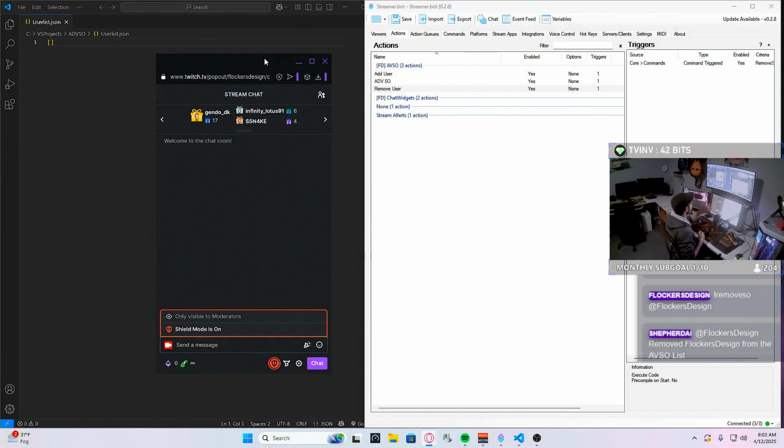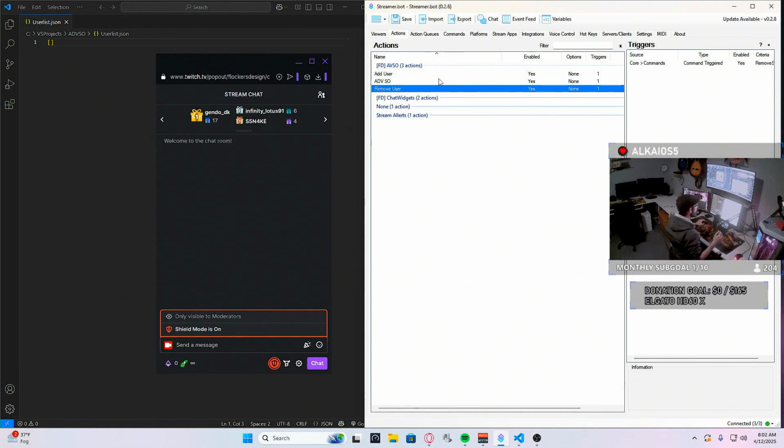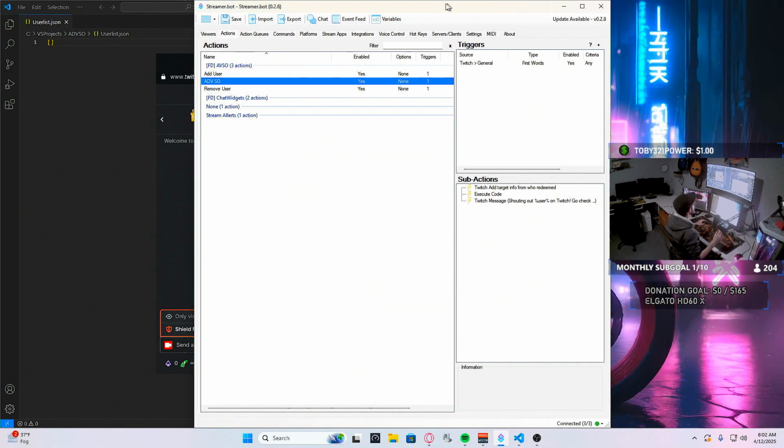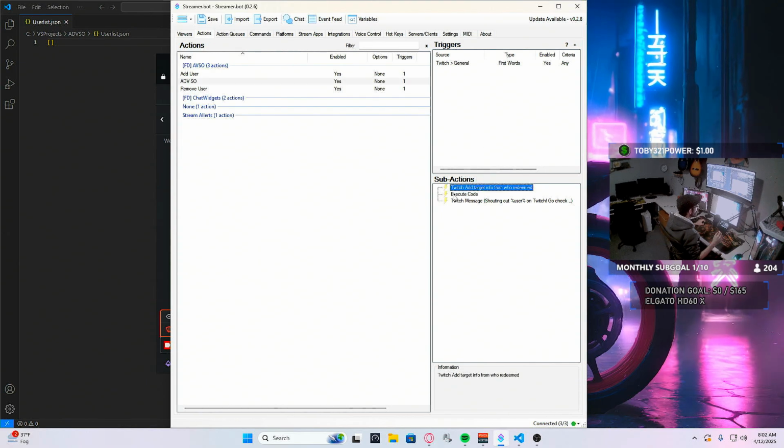All right, so we have StreamerBot on the right, we have our chat on the left, and our JSON file on the left. The JSON file is the one where all your users will be listed. You can see it is empty right now for me, for a purpose, of course. And then we have the auto shoutout right about here. This one will check if you're indeed in the list. If you are in the list, it will do the shoutout.